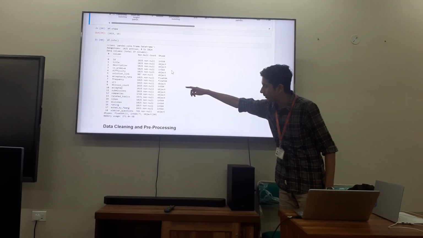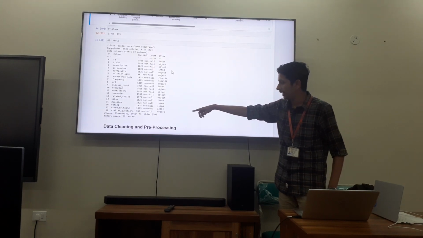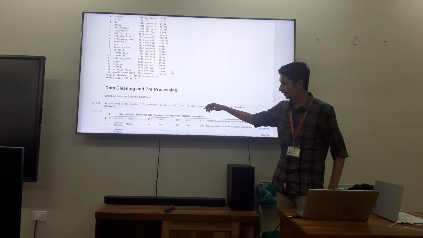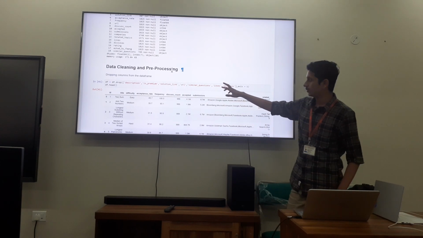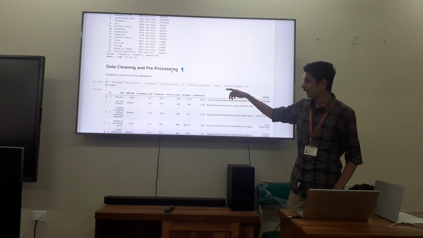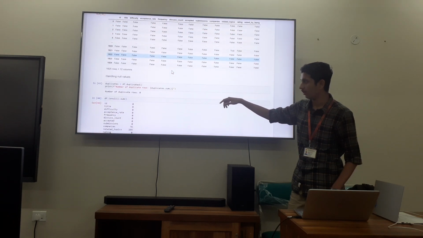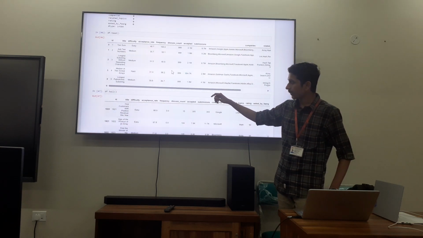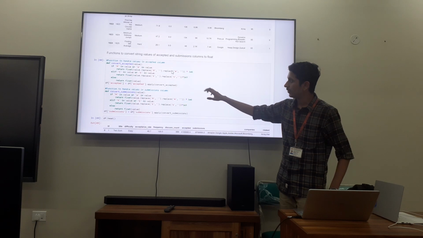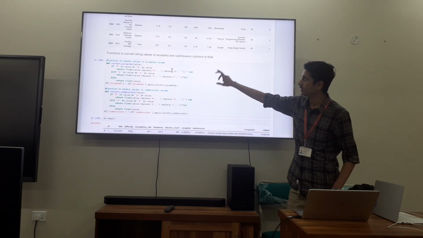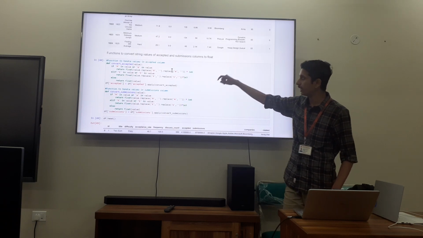Since there are some null values, there had to be some data cleaning and pre-processing, for which I have dropped some columns which were not necessary for the analysis. Then I have also created some functions to handle the null values and also the duplicates. These are the two functions which handle the accepted and submissions columns.